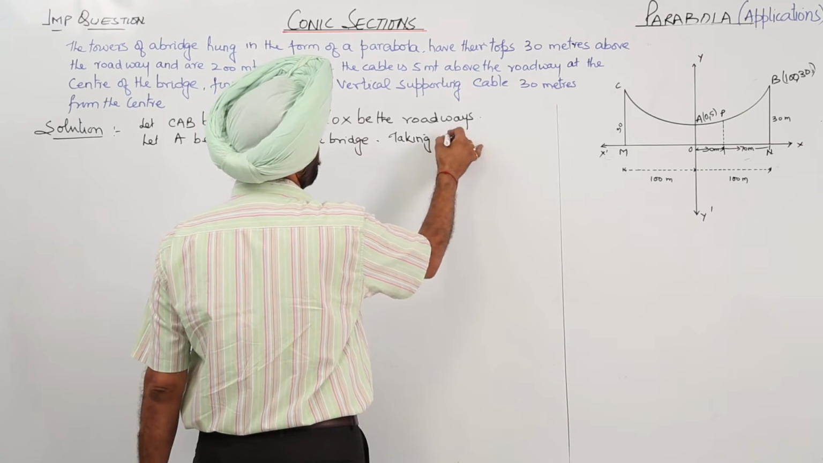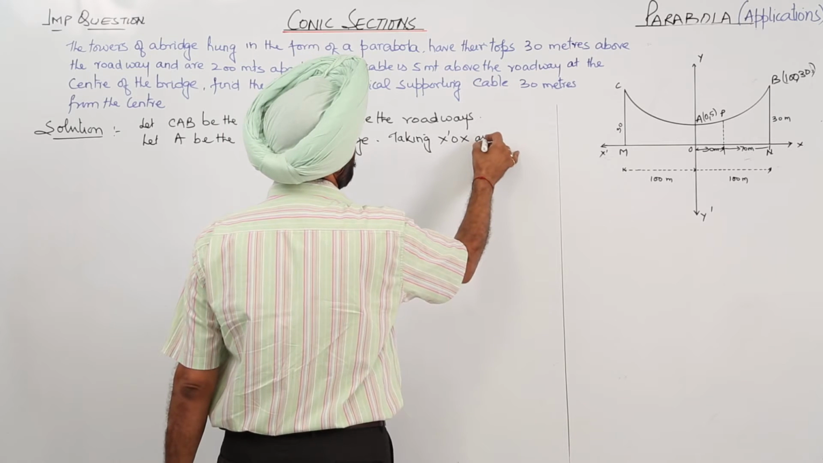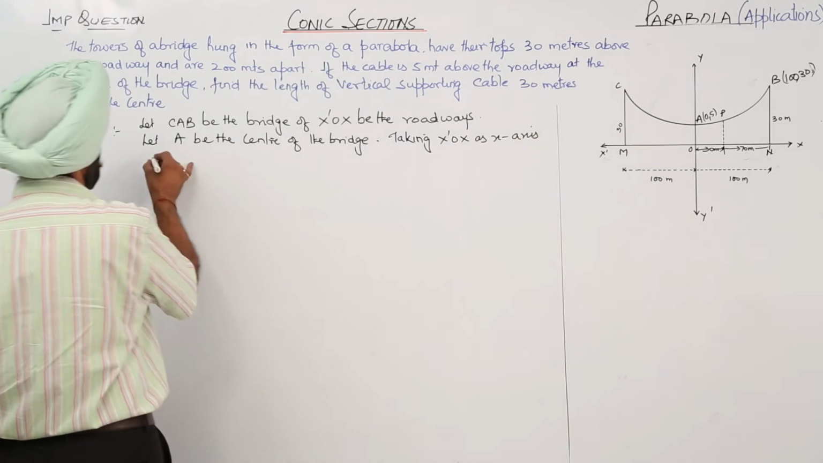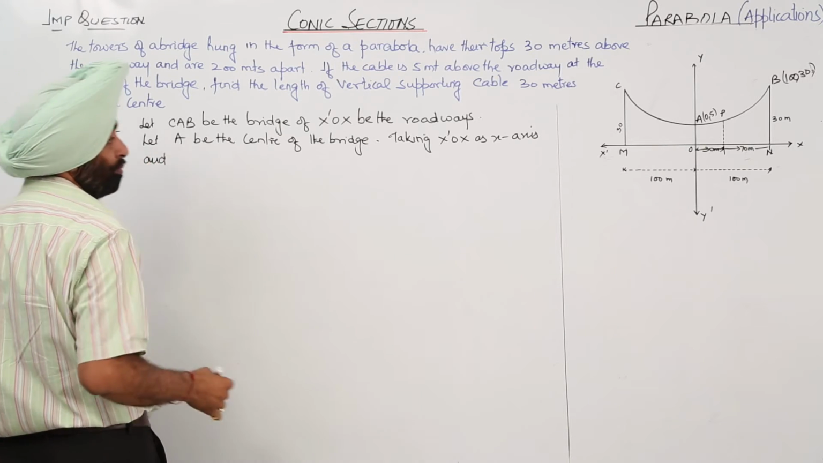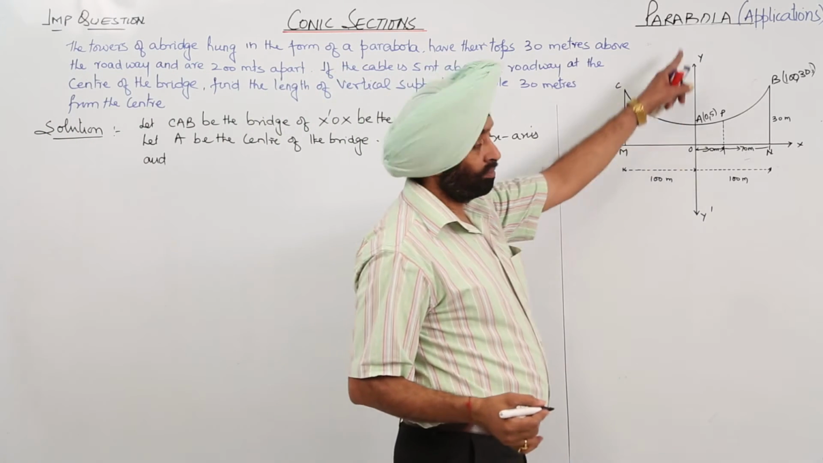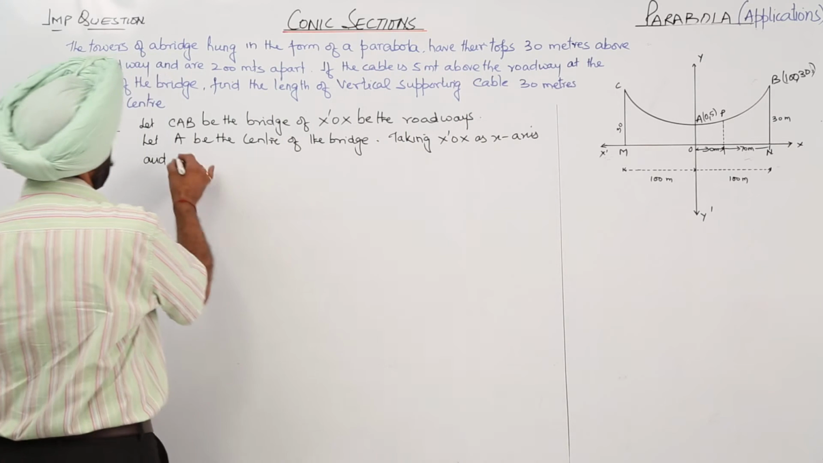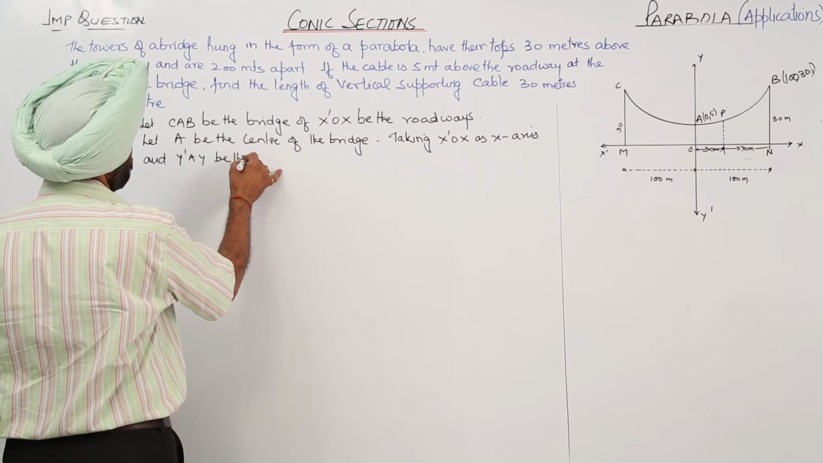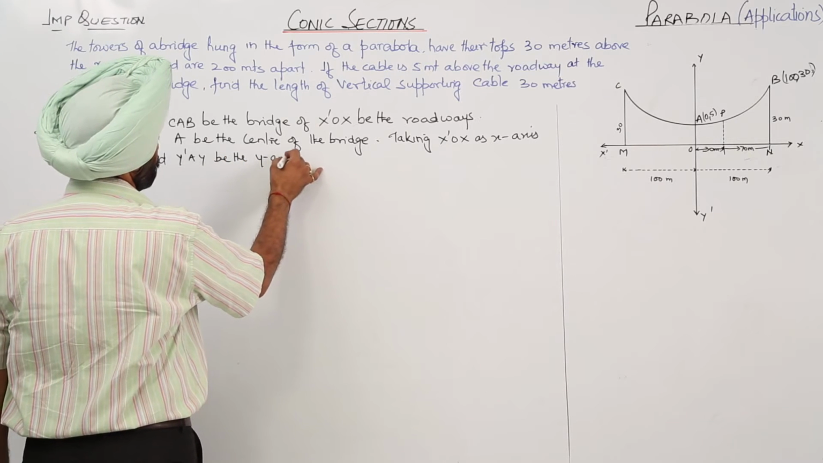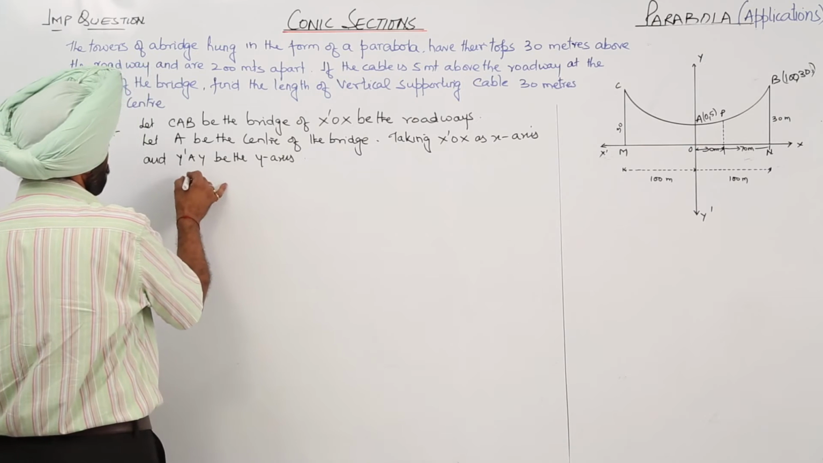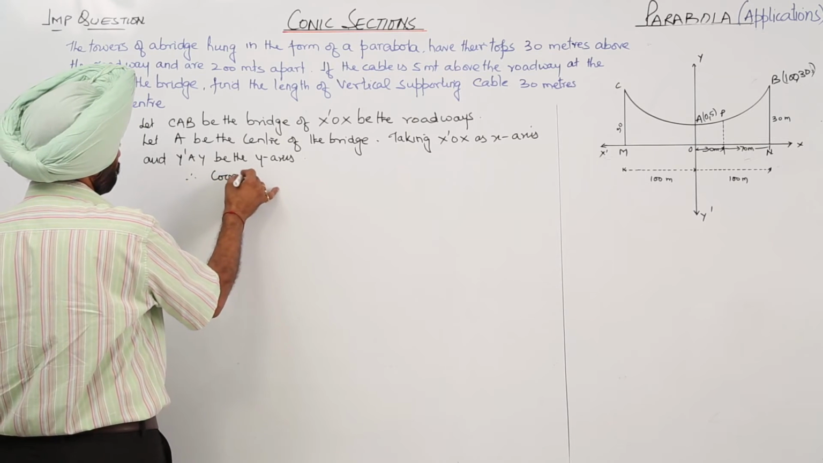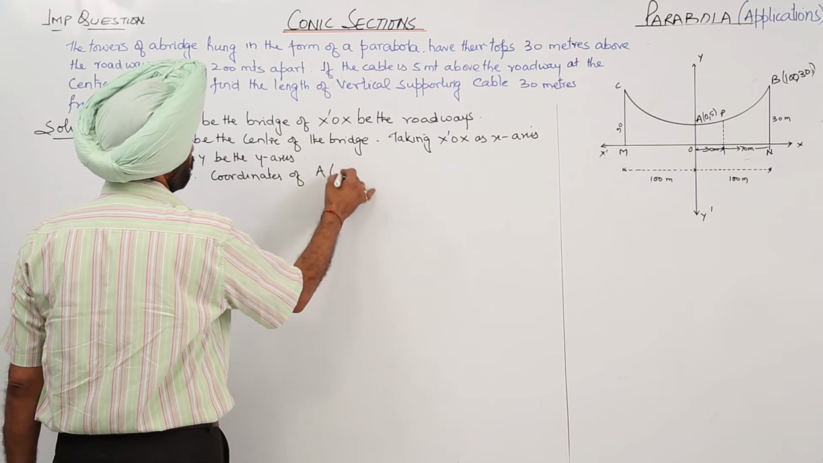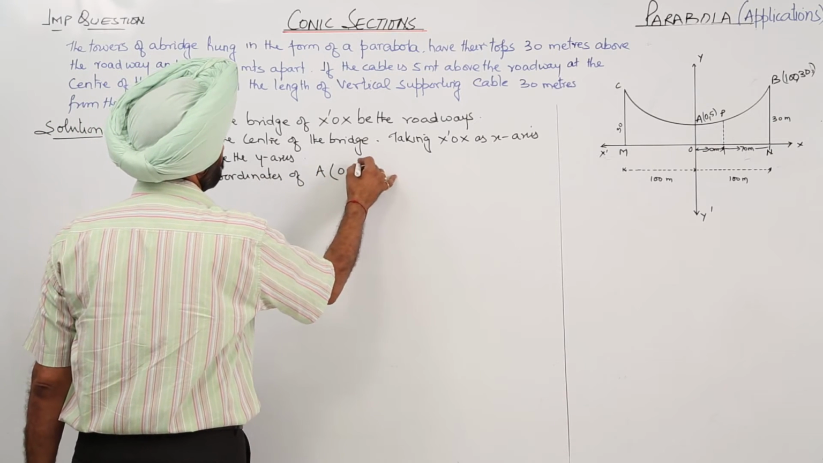Now taking X'OX as the X axis and the line passing through the center, Y'AY, as the Y axis, the coordinates of A are (0, 5).